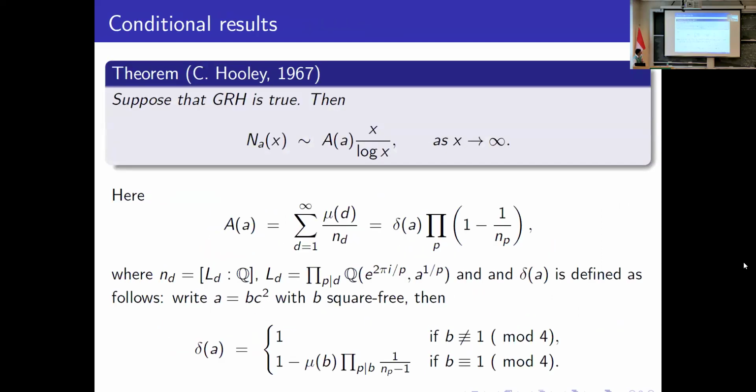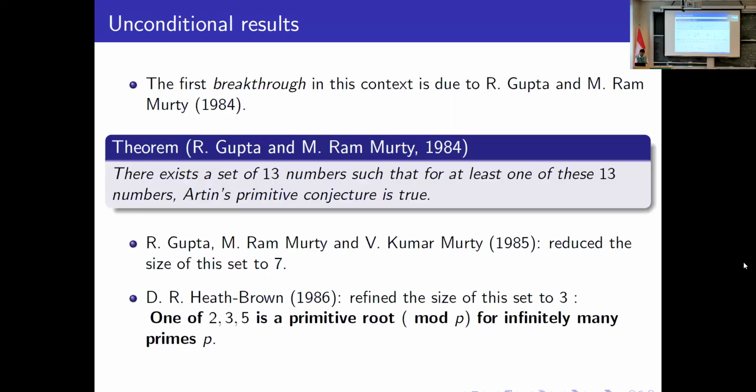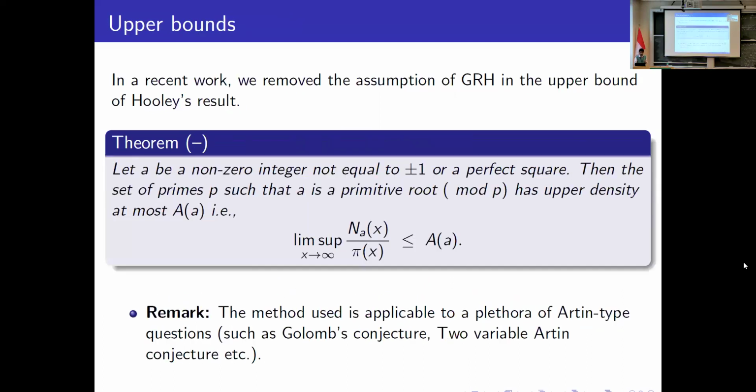Okay, let me go back to Hooley's result. If you assume the generalized Riemann hypothesis for Dedekind zeta functions, the set of primes p for which a is a primitive root modulo p has density equal to A(a). In a recent result, we remove the assumption of the generalized Riemann hypothesis in the upper bound for Hooley's result. More precisely, we prove that if a is a non-zero integer not equal to plus or minus 1 or a perfect square, then the set of primes p for which a is a primitive root modulo p has upper density at most A(a). The method used is also applicable to a plethora of Artin-type questions.